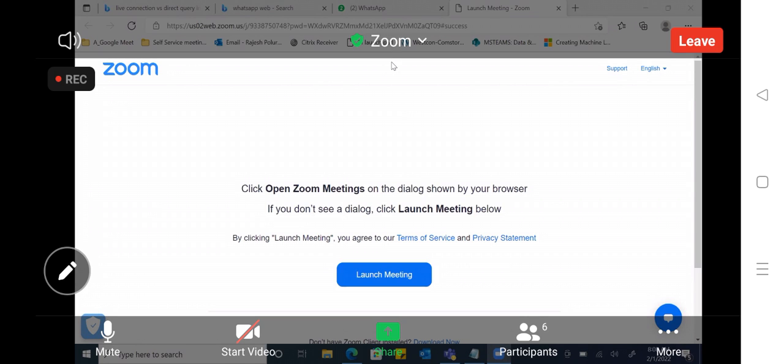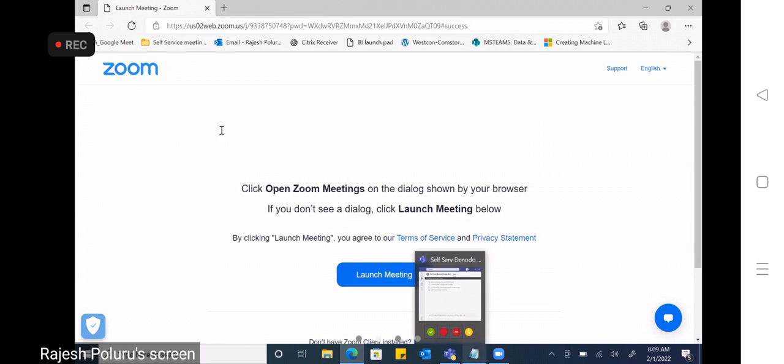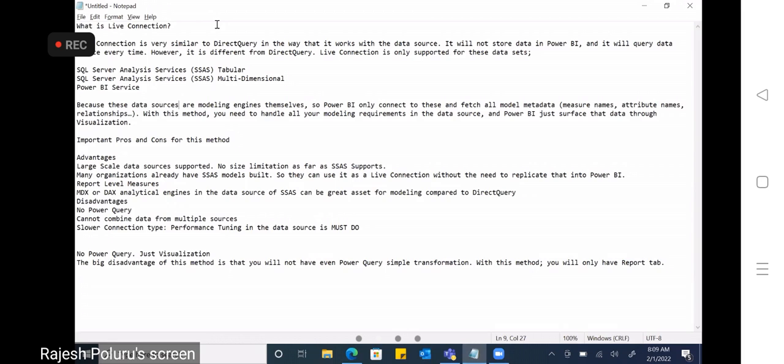Okay, let me share my screen. I just wrote down this information. So live connection, what is live connection?